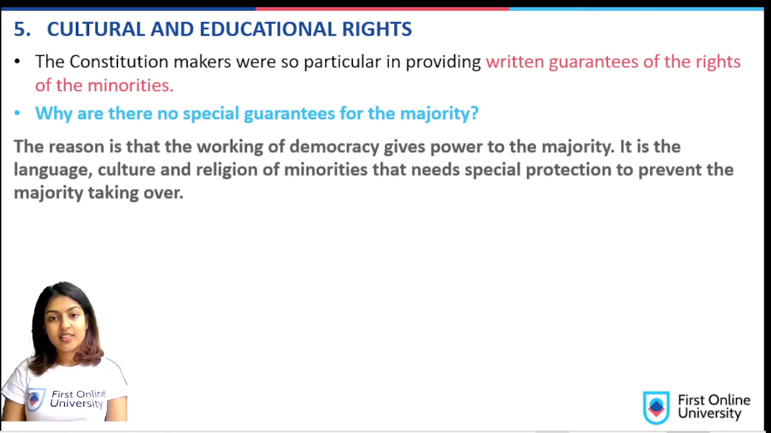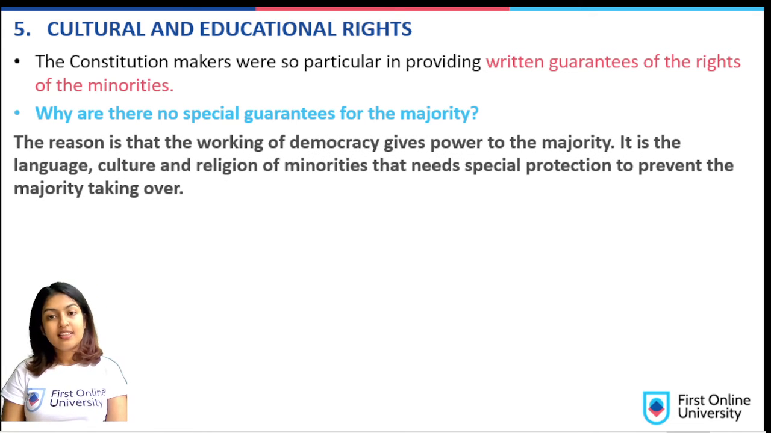Let us see why. The reason is that the working of a democracy gives power to the majority. It is the language, culture, and religion of minorities that needs special protection to prevent the majority from taking over. So, in order to give the people of different languages, cultures, and religions who are in minorities a voice to express their opinion in a democracy, we give them special guarantees in the form of rights.